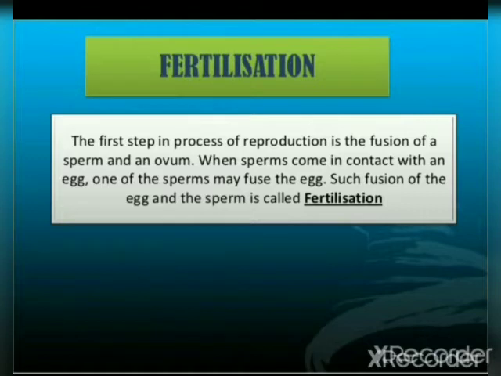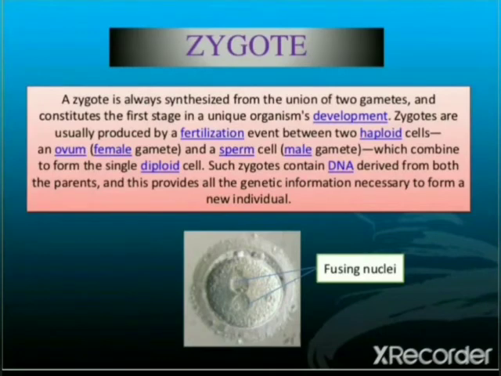The first step in the process of reproduction is the fusion of a male and female gamete, that is sperm and ovum. When sperm come in contact with an egg, one of the sperm may fuse with the egg. Such fusion of the egg and the sperm is called fertilization. After the fertilization, a zygote is formed.